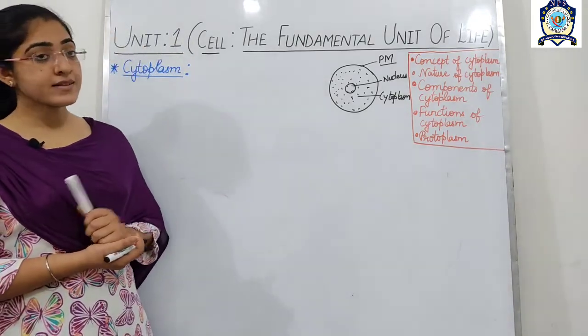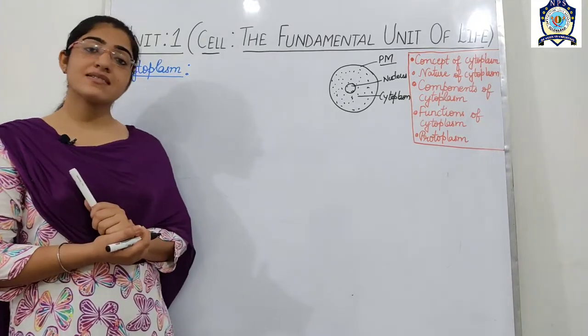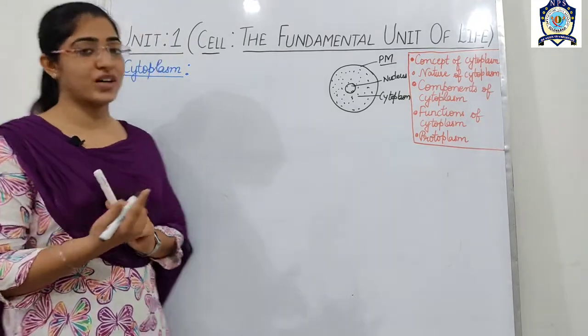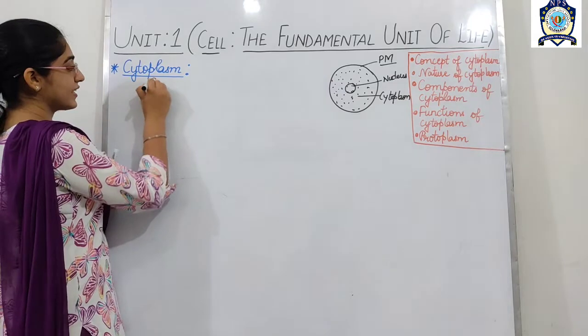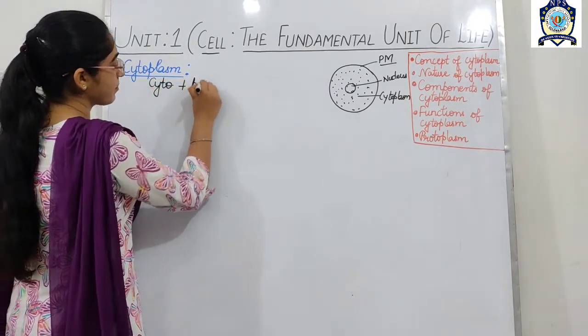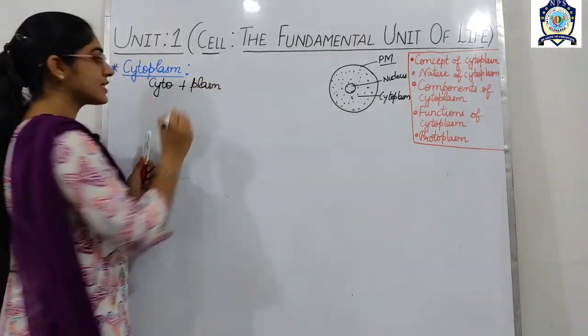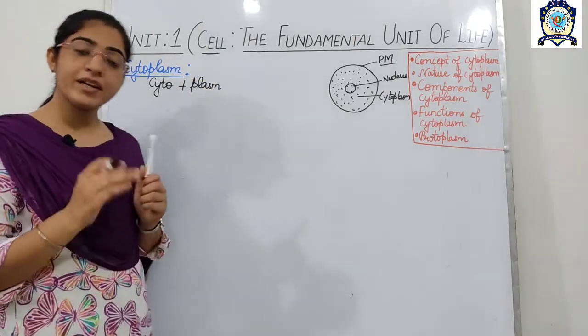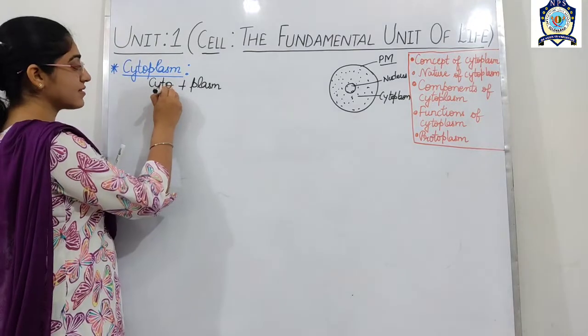So dear students, cytoplasm is composed of two words. One is cyto and another is plasm. Cyto simply means the cell.